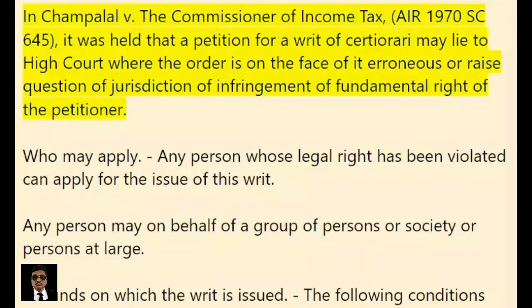In Champalal v. The Commissioner of Income Tax, AIR 1970 SC 645, it was held that a petition for a writ of certiorari may lie to High Court where the order is on the face of it erroneous or raises question of jurisdiction or infringement of fundamental right of the petitioner.